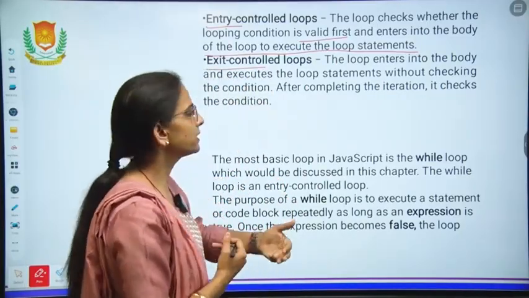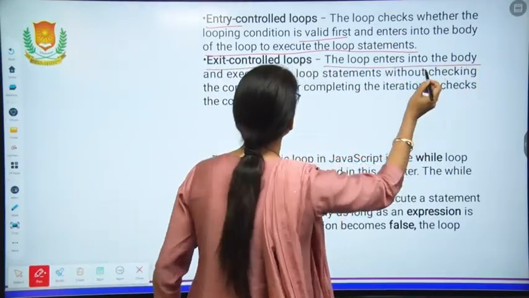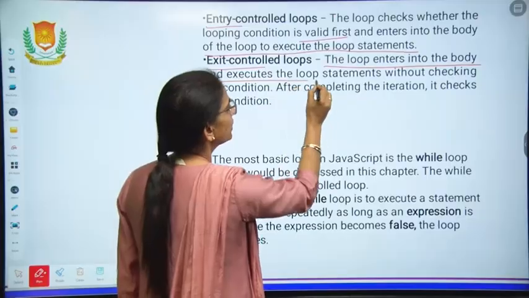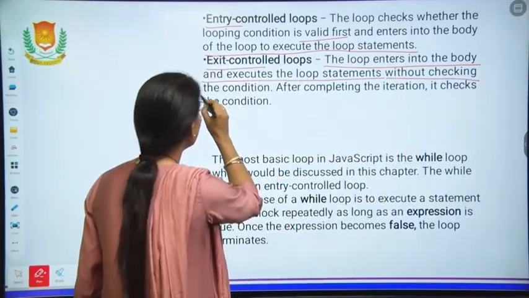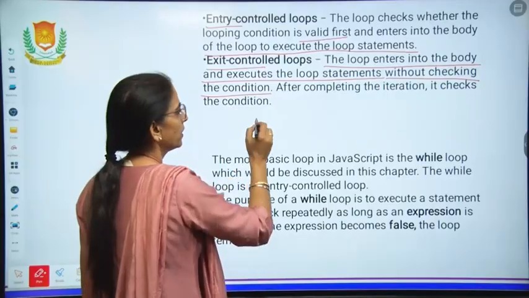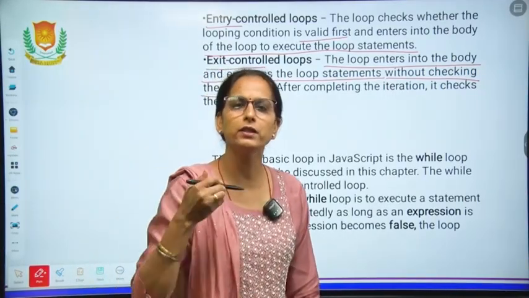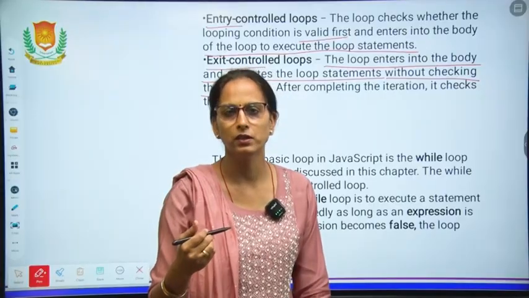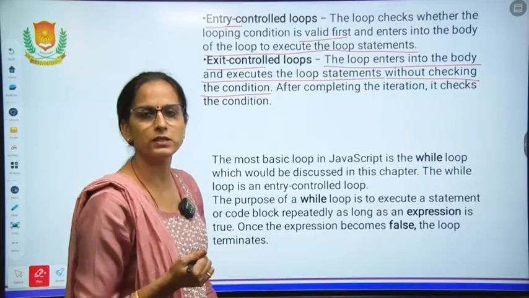And in the exit control loop, the loop enters the body and executes the loop statements without checking the condition. So first of all the statements will be executed, then the condition will be checked. What is the difference between entry control and exit control?